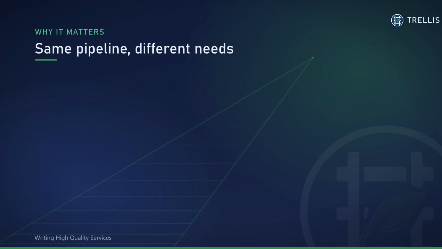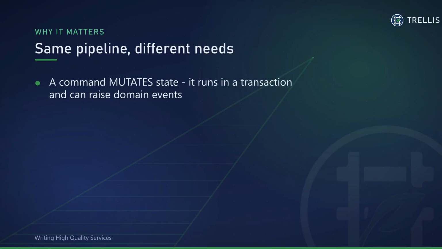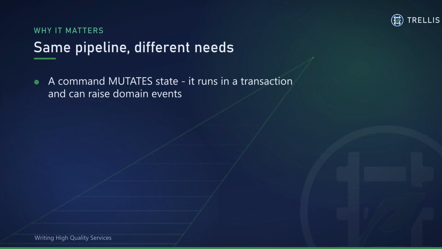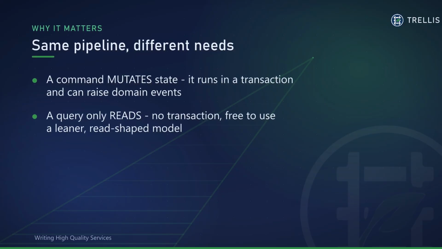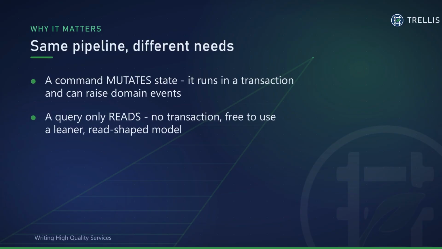The real difference is state. A command mutates state, so it runs inside a transaction that commits only on success, and it can raise domain events. A query changes nothing, so there's no transaction to manage, and it's free to use a leaner, read-shaped model that skips the whole domain.